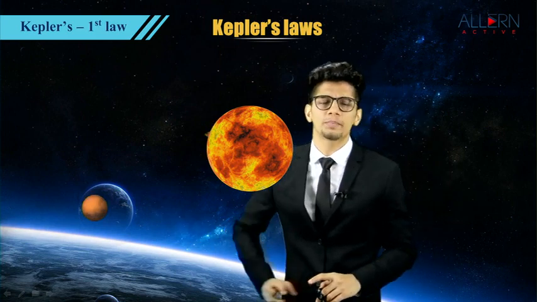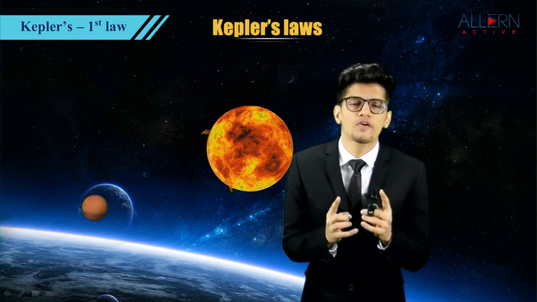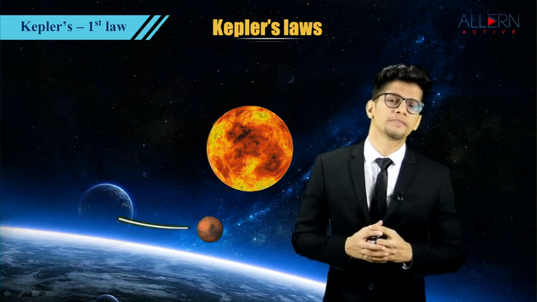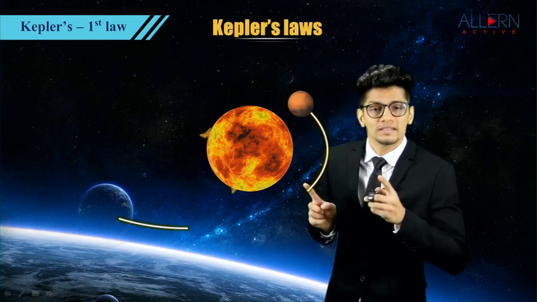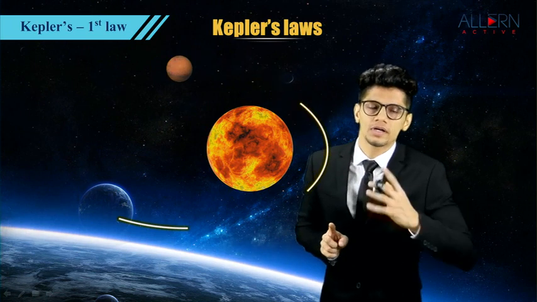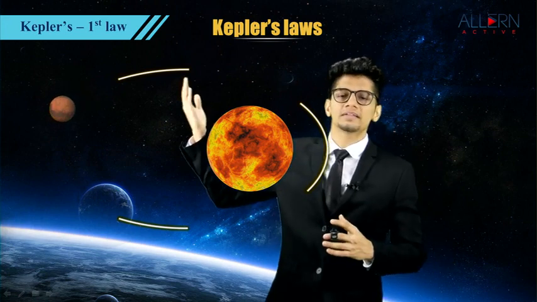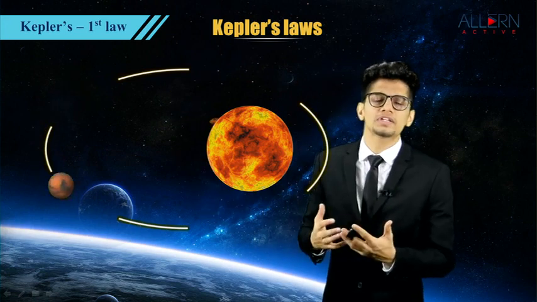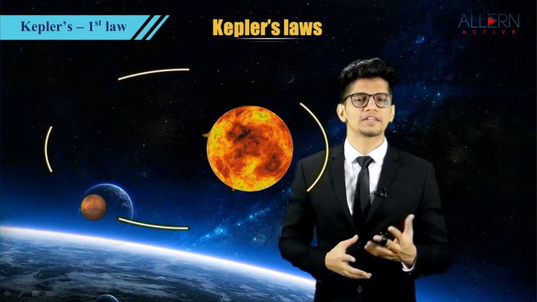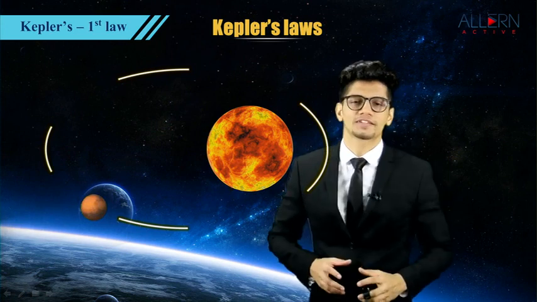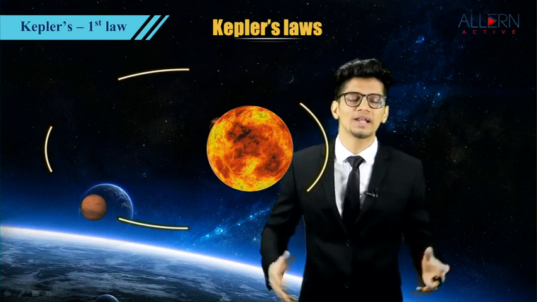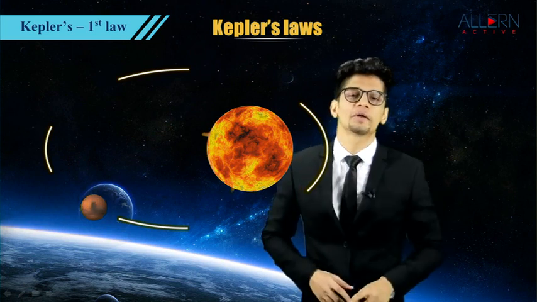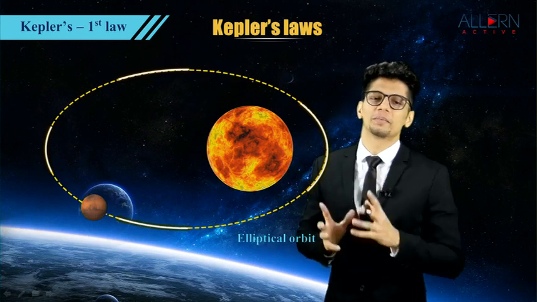Let's say he was observing the movement of the planet for one entire day. During the first observation, he came to know that it covered a certain amount of distance. In the second day, the same planet covered some other distance. And in the third, some other distance. And in the fourth observation, the distance was continuously changing. He started plotting all the points. And after plotting all the points, when he joined them, he was surprised that the path was not a circular path, that path was an elliptical path.